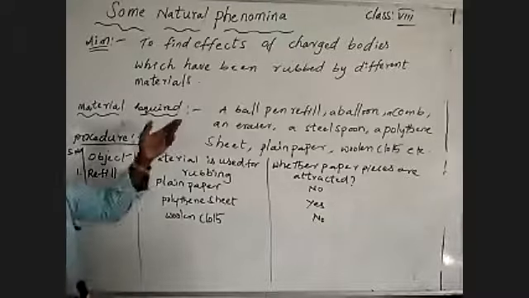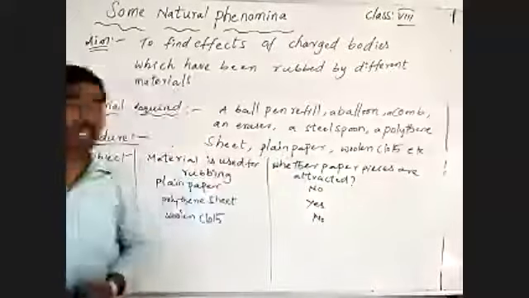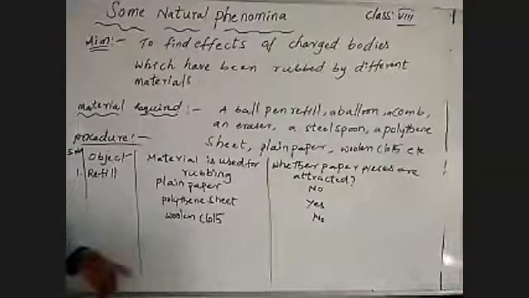Same as with the balloon, comb, eraser, and steel spoon, and polythene sheet, plain paper, woolen cloth are the surfaces. Those are the surfaces on which the materials are rubbed. We observed the ball pen refill now only. Then balloon, comb, eraser, spoon, we will discuss continuing how it will be. Let's talk again.